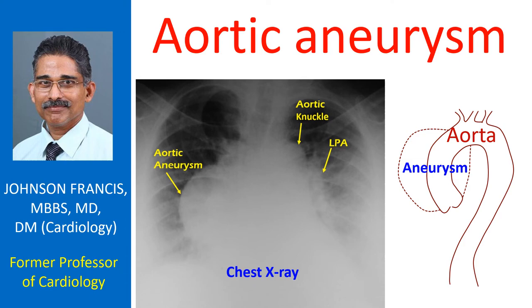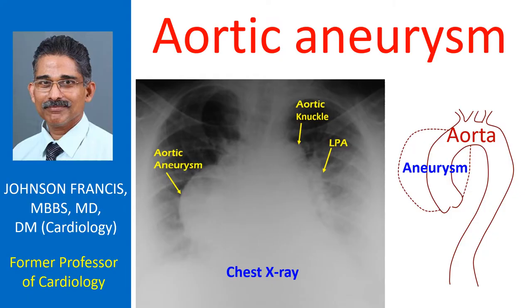Aortic aneurysm is a localized enlargement of the aorta. The aorta is the largest blood vessel in the body, carrying oxygenated blood. Enlargement of the aorta carries a risk of rupture and fatal bleeding. Symptoms of aortic aneurysm could be due to local pressure effects and sometimes due to migration of clots from within it.